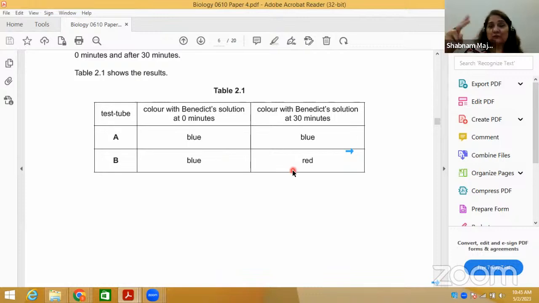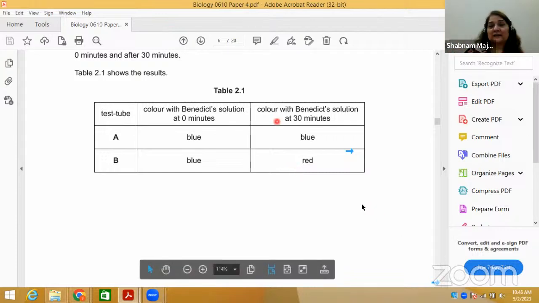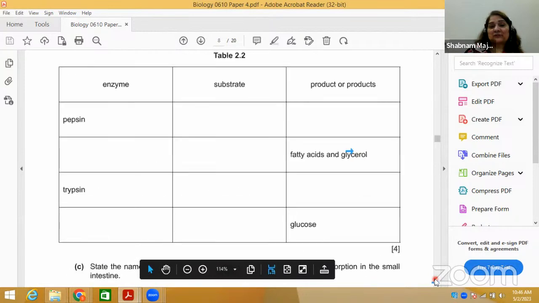Bring it to your mind, food test, Benedict's test. It starts from blue, then yellow green in the middle, and then yellow. It depends on the concentration. The higher the concentration of the solution, the sooner it comes to red or orange red color. But if it's a dilute solution, more of an in-between yellow green color can come. So this is what he's talking about here.